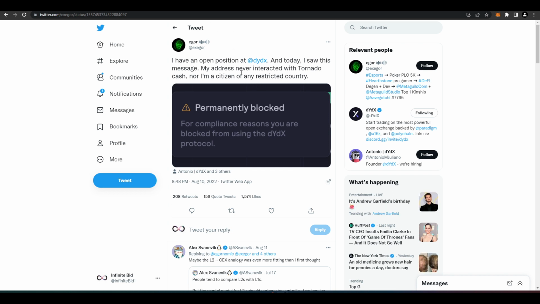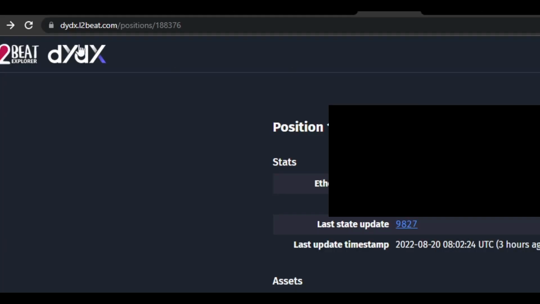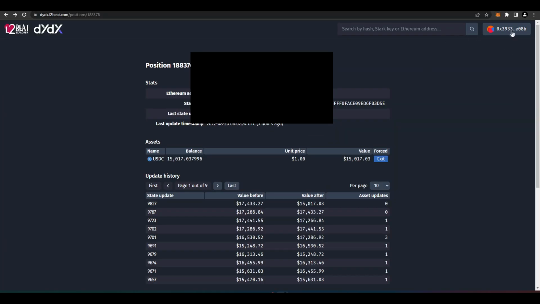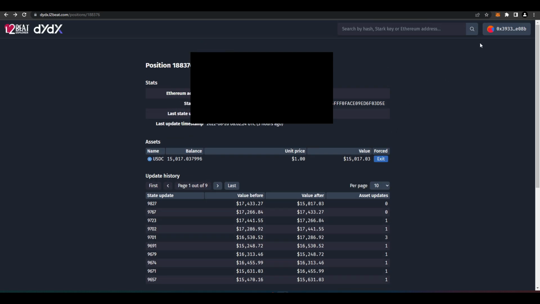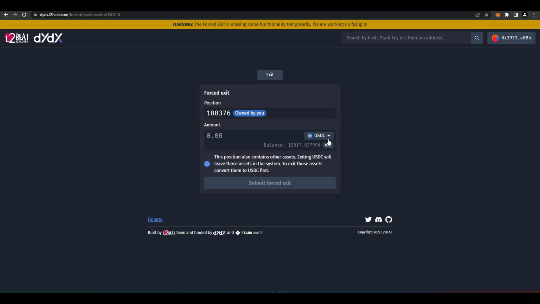And for this specific example where you're blocked from using dYdX, you can go to dydx.l2beat.com. You can sign into MetaMask and plug in your address, and it will show you all of the balances that you have on dYdX right now, and you are able to actually interact with the smart contract and force an exit of your funds and then return to mainnet Ethereum. So all you would do: sign into MetaMask, plug in your address, and then you can see all the money that you have on dYdX. You can press exit here and then type in how much you want to exit, and then press submit forced exit, and that will take your funds back to mainnet Ethereum.